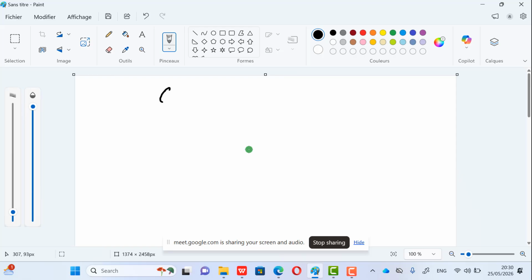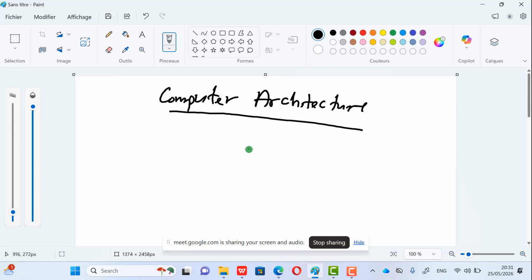Okay. Computer architecture. What you're supposed to understand is that in computer science, this chapter is very, very important. In fact, there's no exam without such questions. This is what we call the software part of the computer and the hardware part of the computer. Very important. So when we are talking about computer organization and computer architecture, we are mostly focusing on the hardware part of the computer and a small part of the software part concerning assembly, the low-level programming language, where we are studying instruction format and so on. So we are coming there because I'm trying to summarize everything completely now.